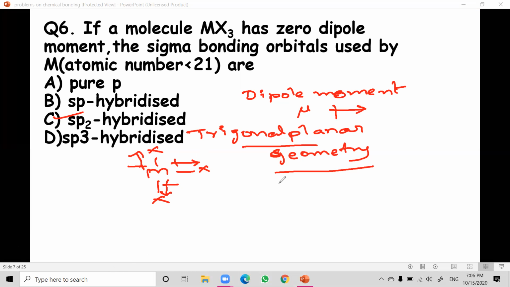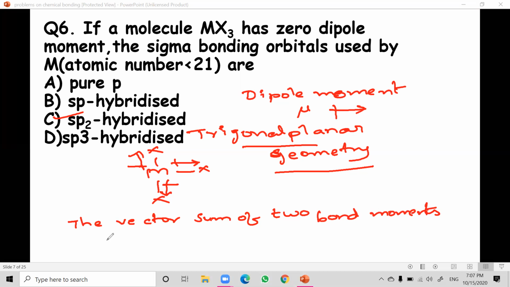So due to which what happens? The exact reason I'm writing here, we can also note down the reason: the vector sum of two bond moments, that is up and down, you can see these are the two bond moments, is equal and opposite to the third bond.